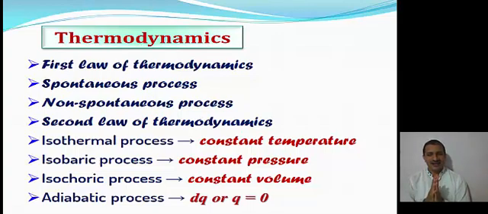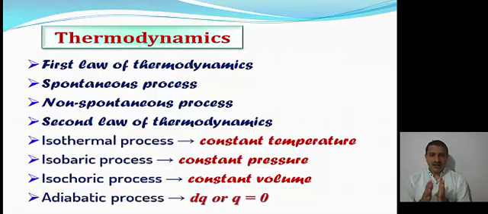Equilibrium is attained only when the process is complete in the case of spontaneous, natural processes, and there is an equilibrium at every stage in the non-spontaneous process. You must remember that there is an equilibrium at every stage.